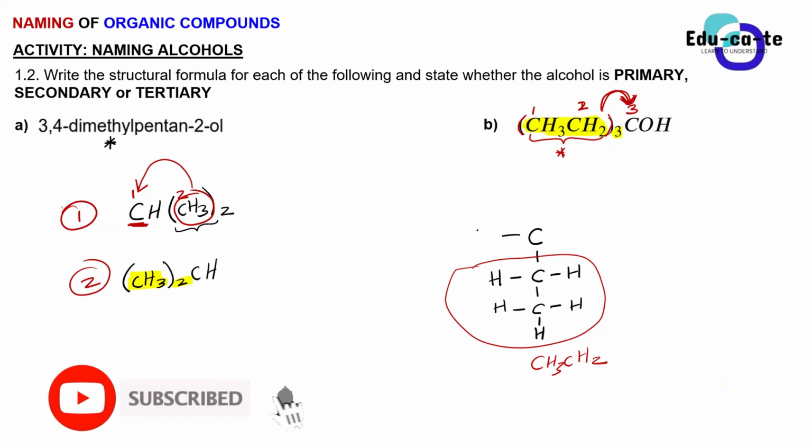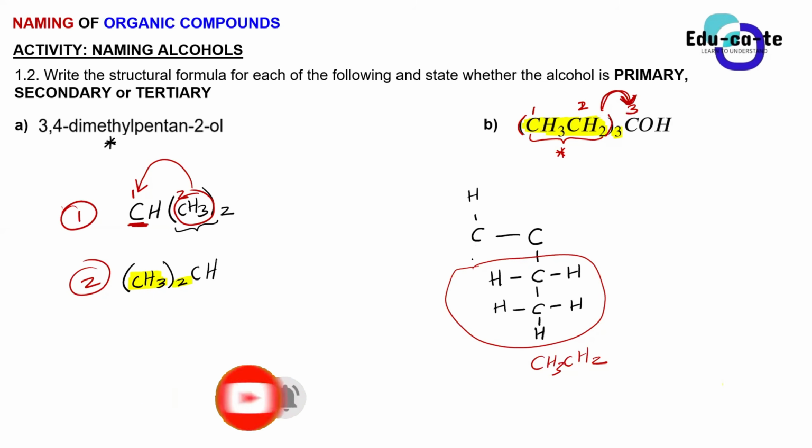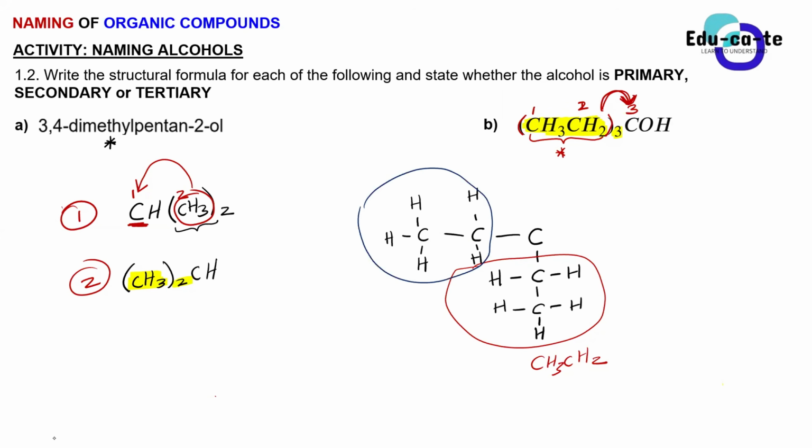Yes, we must have another one here. It is a carbon bonded to 2 hydrogens and another carbon bonded to 3 hydrogens. Here is another ethyl group. I'm going to highlight it and say that this is another ethyl group. All of them are bonded to this carbon, which I'm giving the label 3. This is just my personal label.